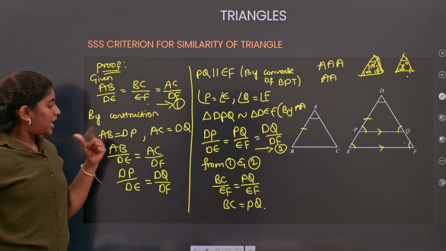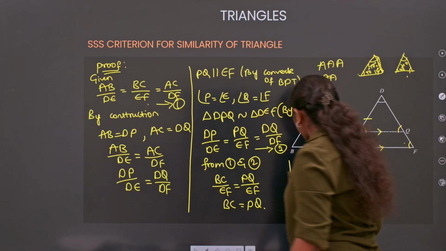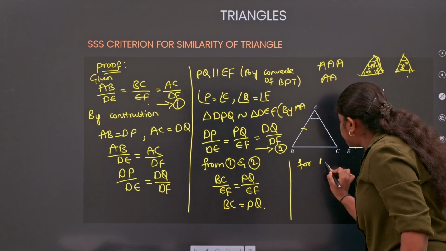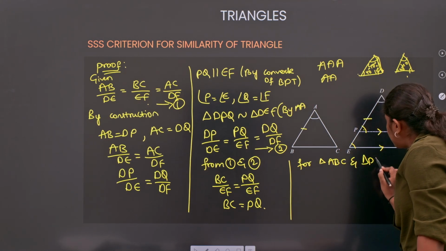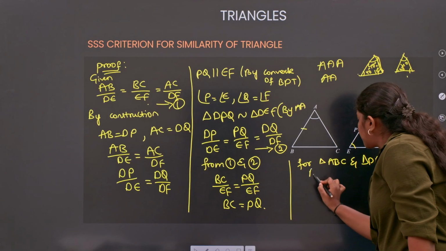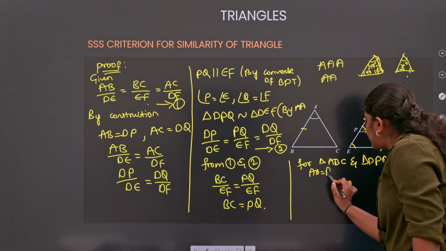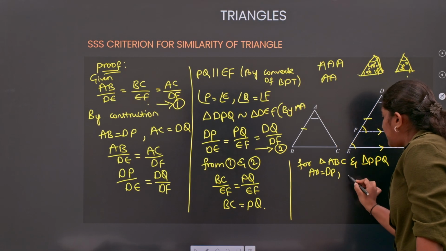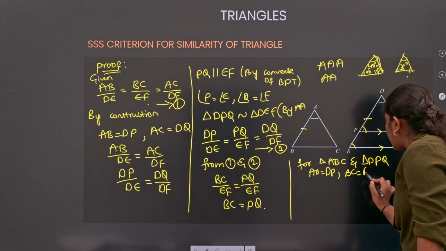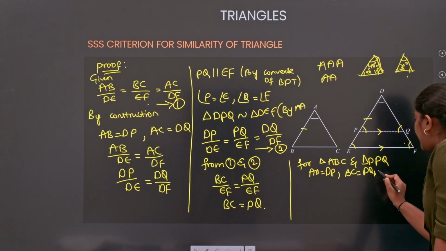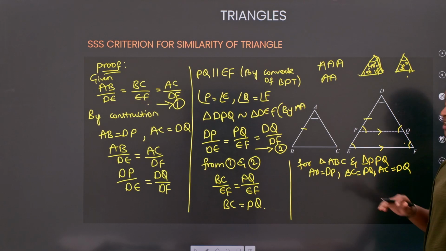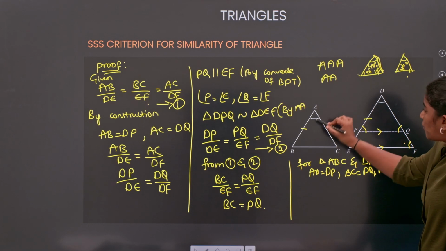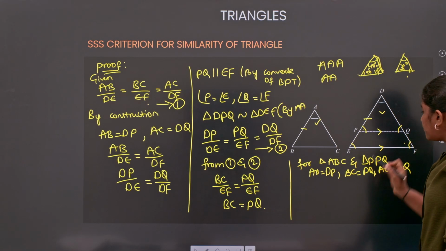Now for triangle ABC and triangle DPQ, I have AB equals DP by construction, and BC equals PQ, which I got. And next, AC equals DQ by construction. So what criteria can I use to say that these two triangles are congruent?